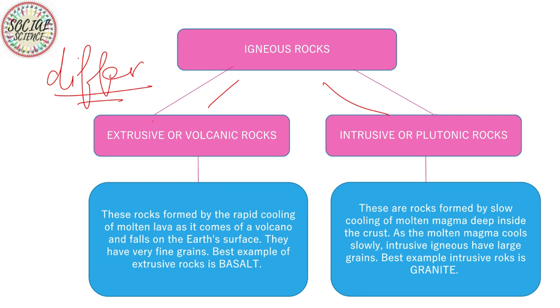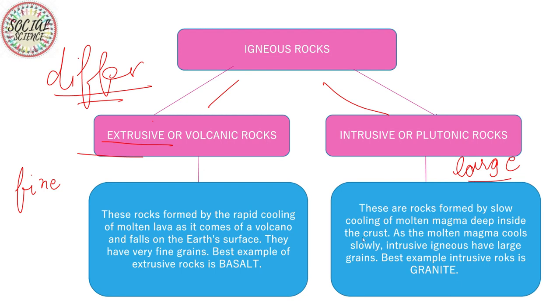Now let's know the type of grains each rock has. Extrusive rocks have fairly fine grains, but intrusive rocks have really large grains.